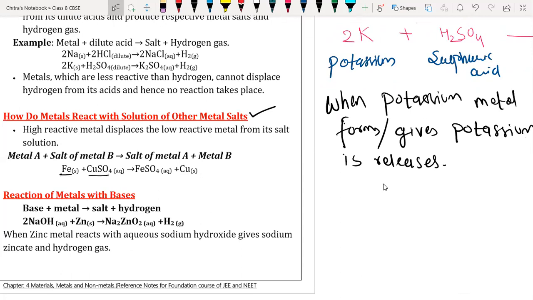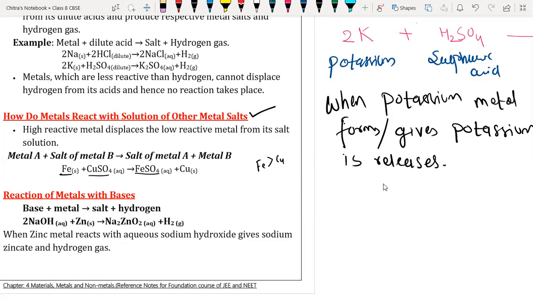Ferrous is more reactive than copper, so ferrous is going to displace copper from its salt to form ferrous sulfate, and copper will get separated out. This is nothing but a displacement reaction that we have already understood. So we are not going to write here, we will understand from here only.